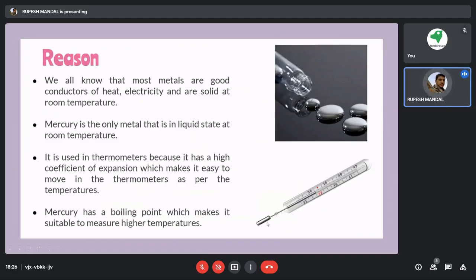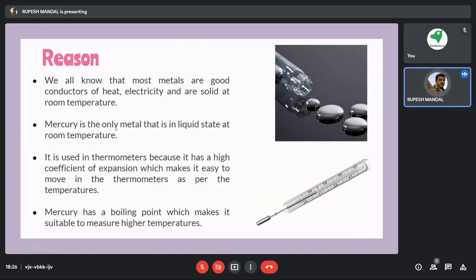When that portion comes in contact with heat, the mercury level rises, and we can calculate how much the temperature is. If we apply heat, it becomes liquid and starts expanding in the upward direction. That's why we use mercury inside the thermometer for measuring temperature.